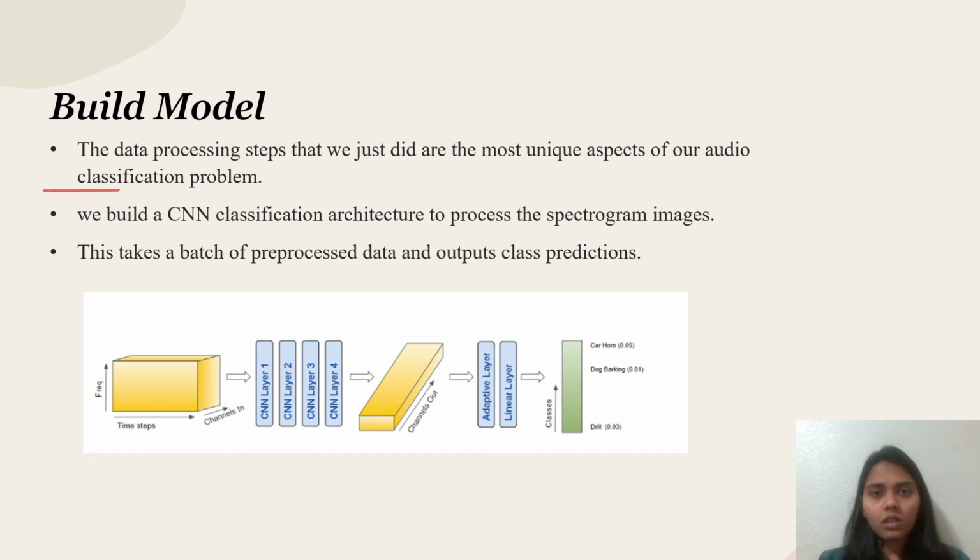The CNN architecture takes a batch of pre-processed data and passes it through four convolutional layers, which create a flattened representation of the images. These are then passed through the linear classifier, which divides the sounds into their different classes. For example, if you have a car horn, dog barking, and drill, the linear classifier differentiates them into each class.